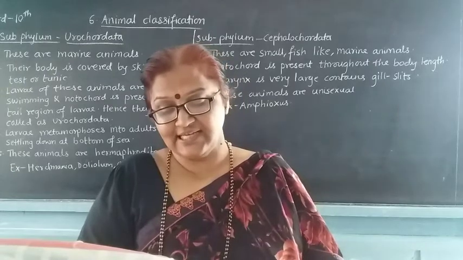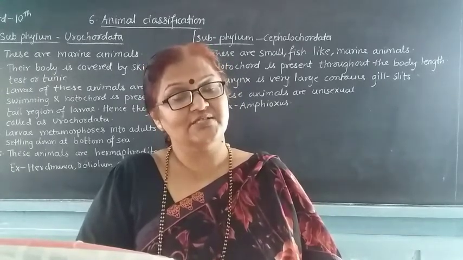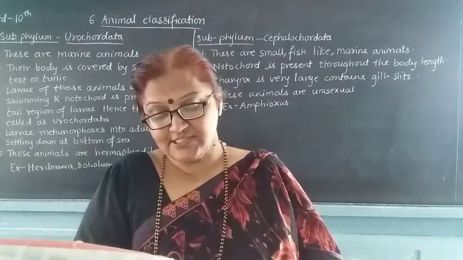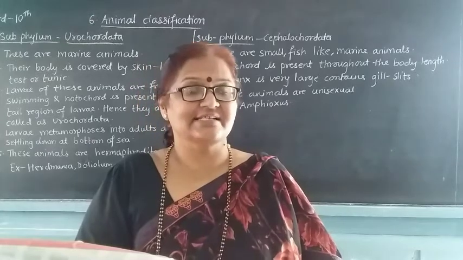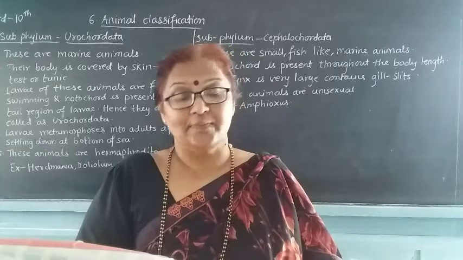The exoskeleton is in the form of scales. And the endoskeleton is either cartilaginous, that means made up of cartilage, or it may be bony.